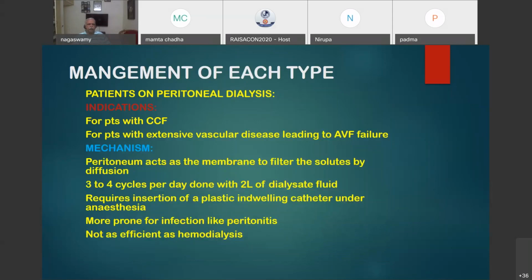Now coming to patients on peritoneal dialysis. Why peritoneal dialysis? Because patients may have congestive cardiac failure or extensive vascular disease leading to AV fistula failure. The mechanism: the peritoneum acts as the membrane to filter the solutes by simple diffusion and concentration gradient. That is the mechanism of peritoneal dialysis. 3 to 4 cycles per day have to be done with 2 liters of dialysate fluid. It requires insertion of a plastic indwelling catheter under some form of anesthesia. They are more prone to infection like peritonitis, and it is not as efficient as hemodialysis.